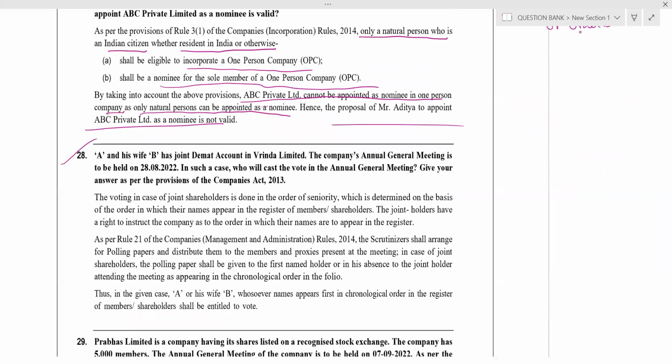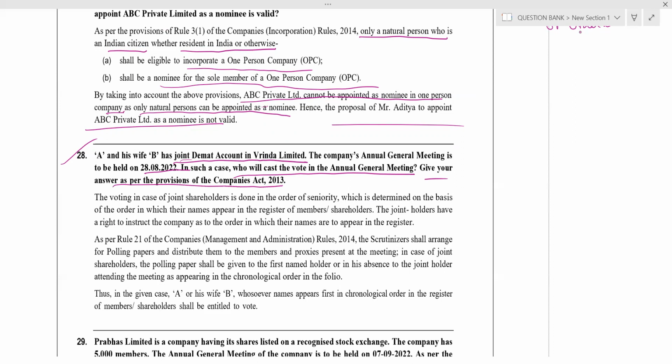A and his wife hold a joint demat account in Brinda Private Limited. The company's annual general meeting is to be held on 28/8/2022. In such case, who will cast the vote in the annual general meeting? Give your answer as per the provisions of the Companies Act 2013.